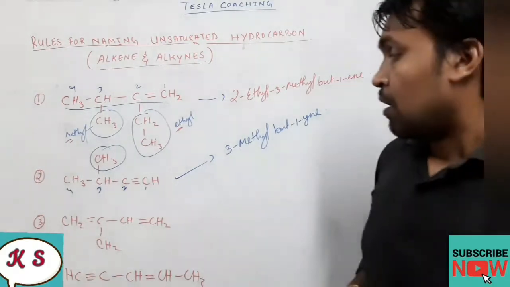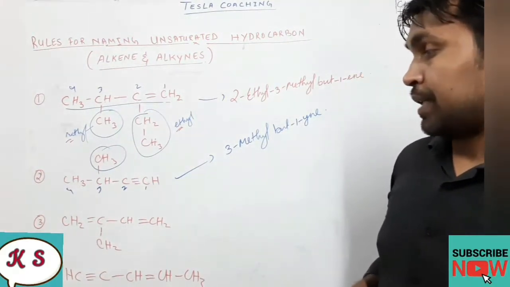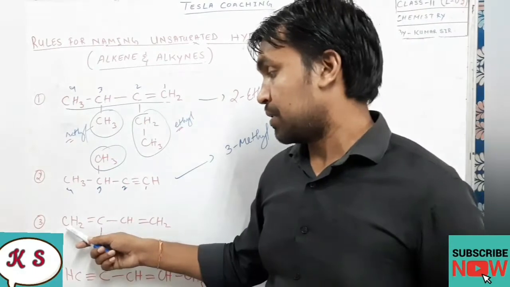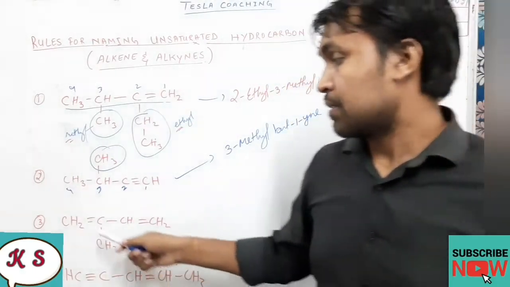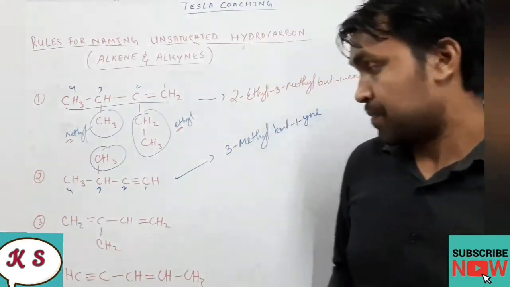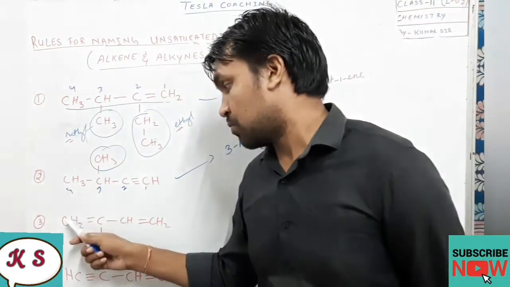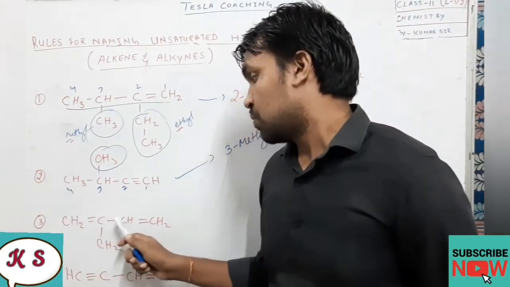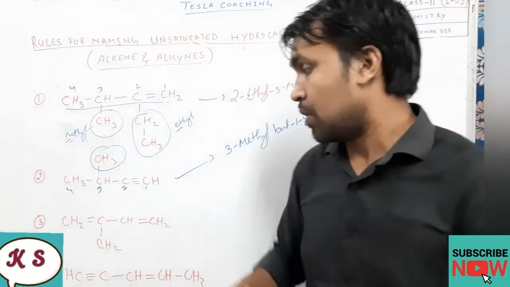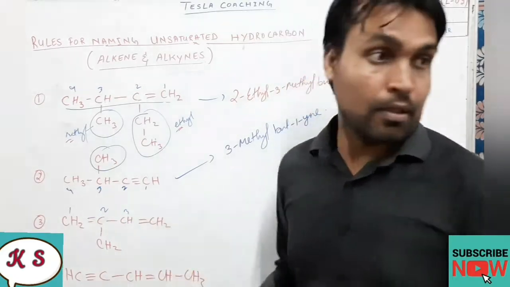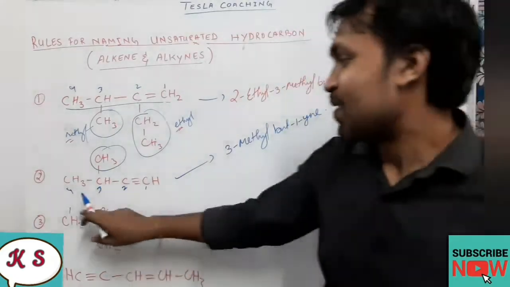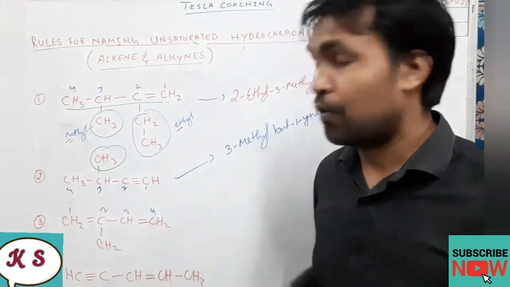Okay. So now numbering. If I start numbering from here, 1, 2, 3, 4. So the double bond is getting positions 1 and 3.